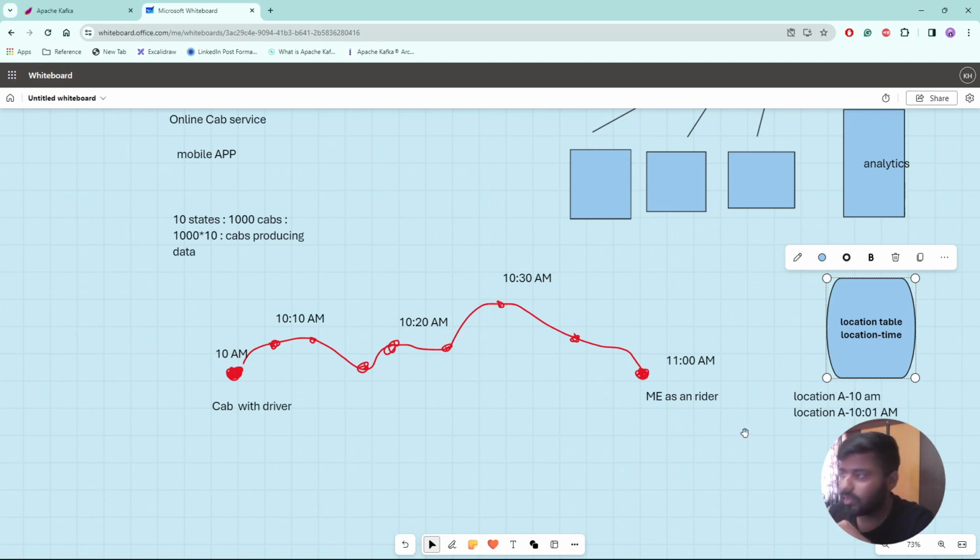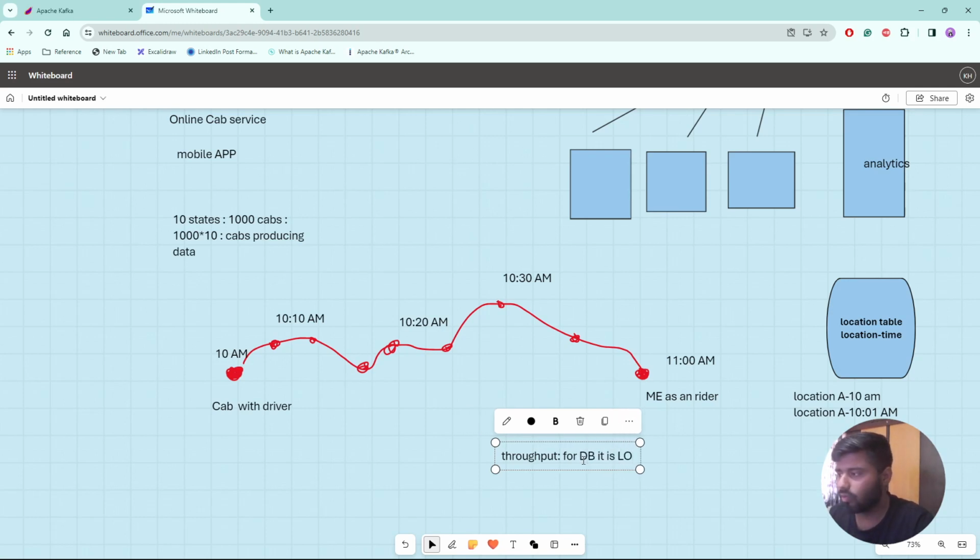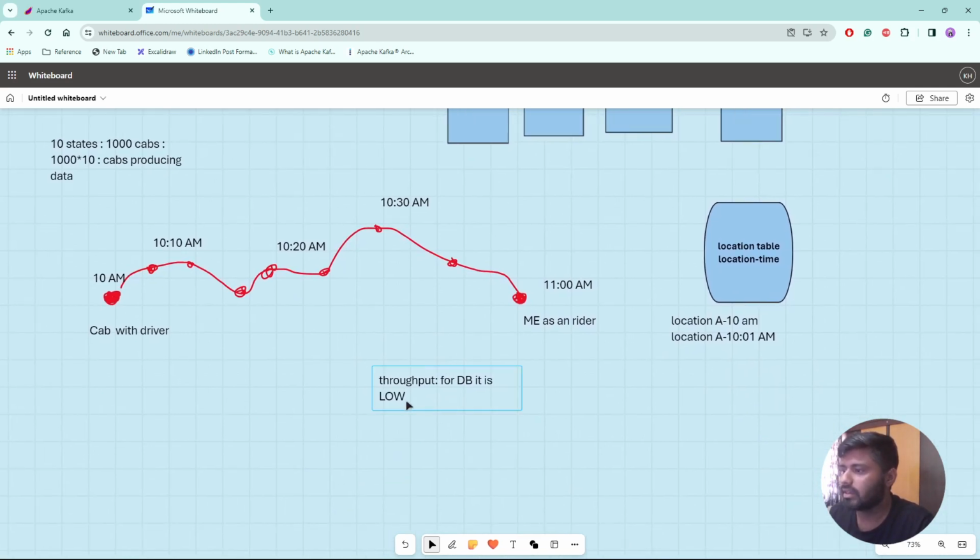Why? Because there is a concept called throughput, and for a database the throughput is low.